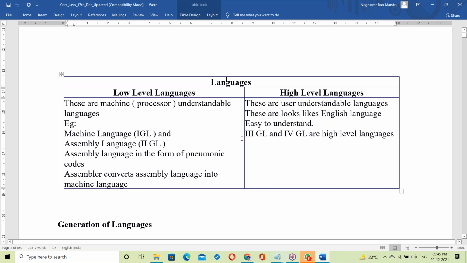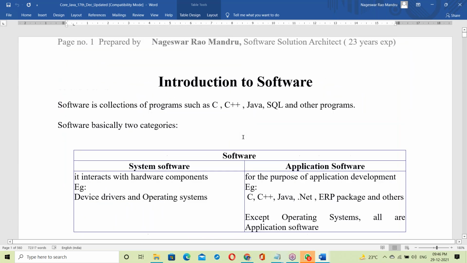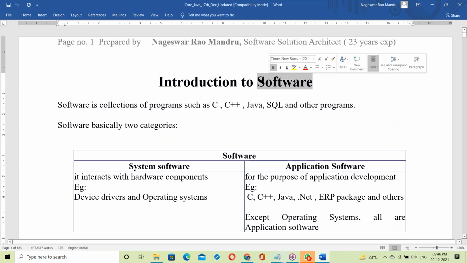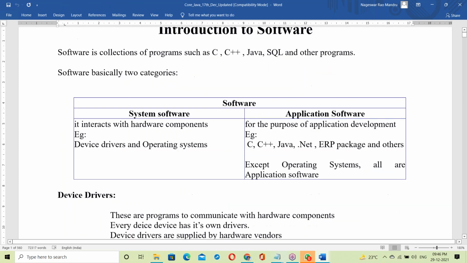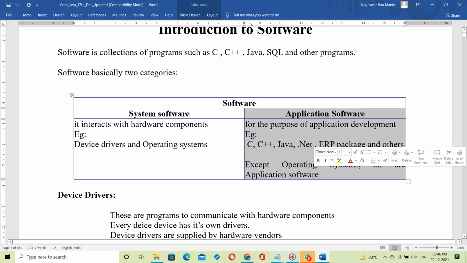That is the way I am introducing you to Java. A computer has hardware and software. Java is software. In software, there is system software and application software. Java comes under application software.